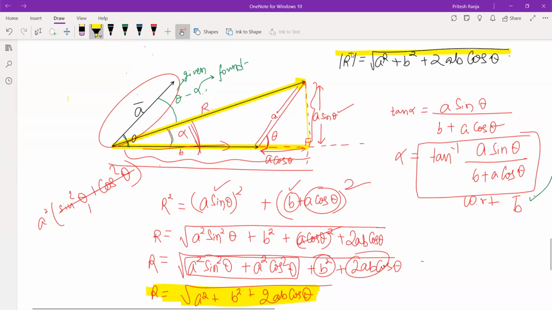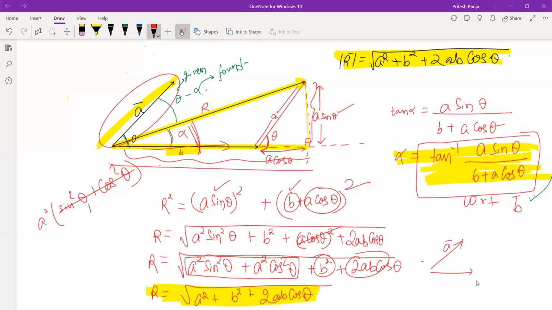So the most important thing here, apart from learning these formulas, is that you have to remember where we have taken a vector and where we have taken b vector. You can see here we have taken a vector on this side and b vector on this side and the angle is theta, then you are getting alpha as tan inverse a sin theta by b plus a cos theta, with respect to b vector.